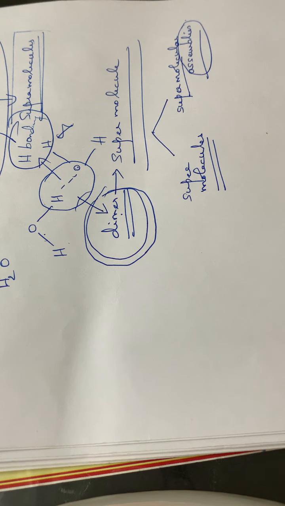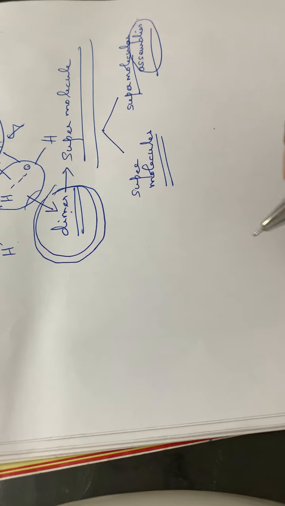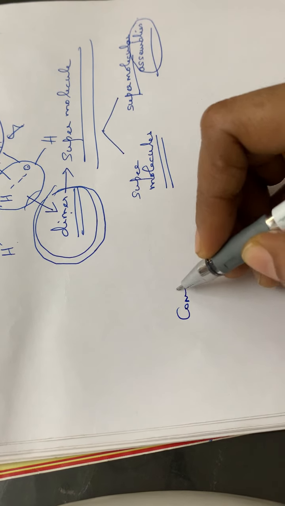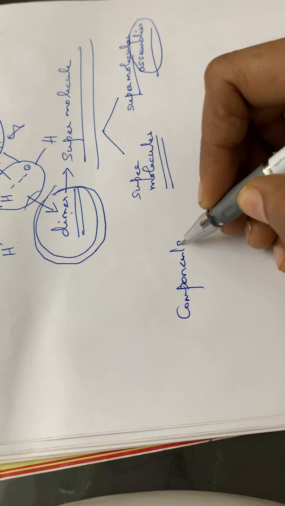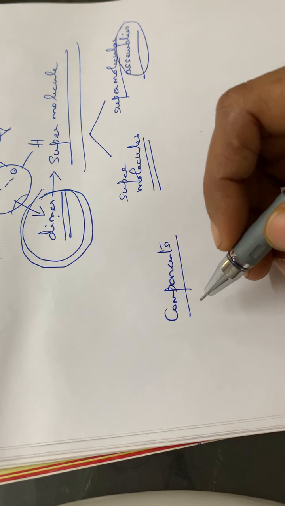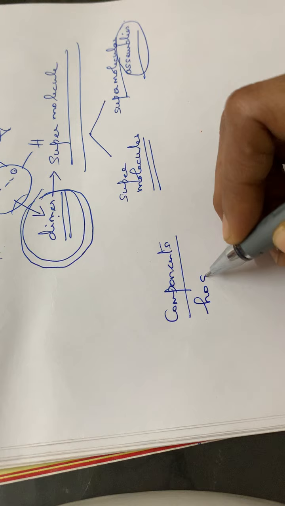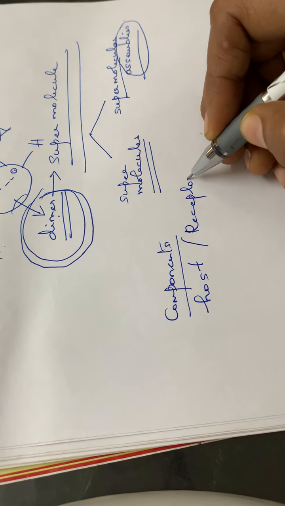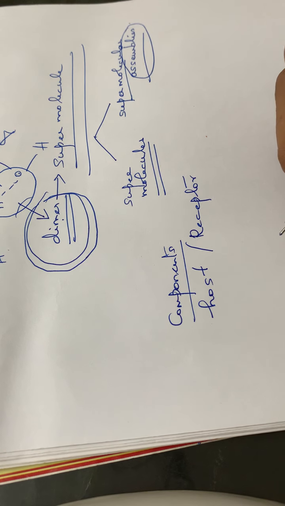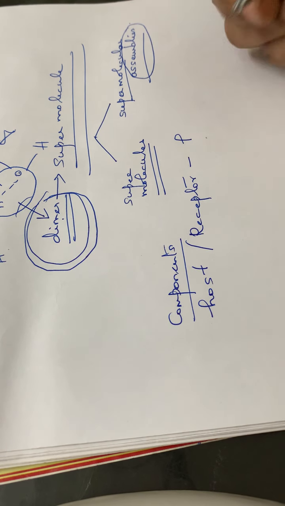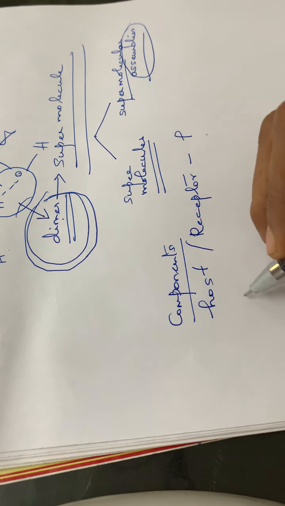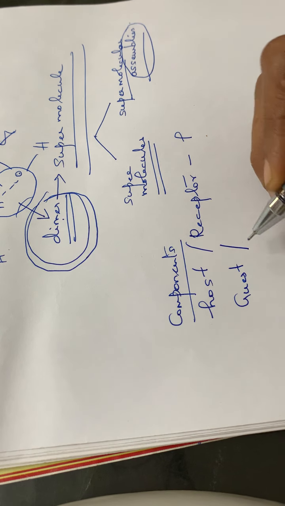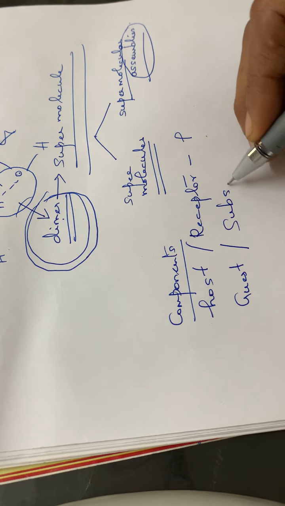So this is the introduction part of supramolecules, and the main components of a supermolecule are also an important point. The main components of a supermolecule: the first one is the host, or we can say the receptor, represented by the letter O, and the second one is the guest or the substrate.